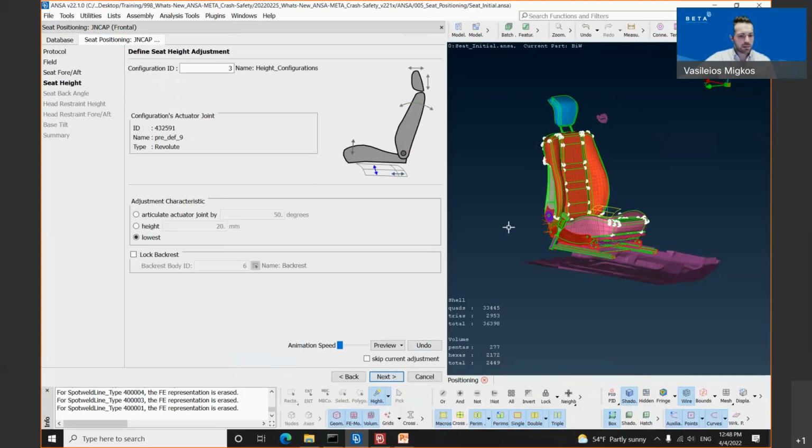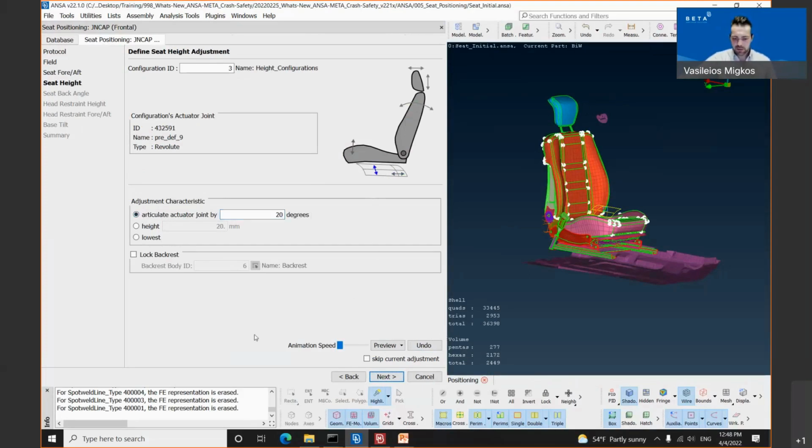The tool recognizes again a configuration called height. It updates automatically all the configuration actuator joint information, as well as the adjustment characteristics for the Japan NCAP protocol. Let's say that we will modify the ones. We will select articulate by the actuator joint, and we will type 20 degree for the height configuration.